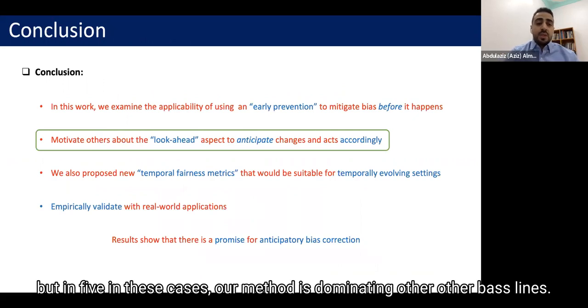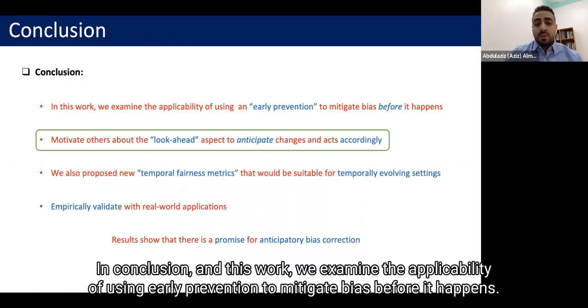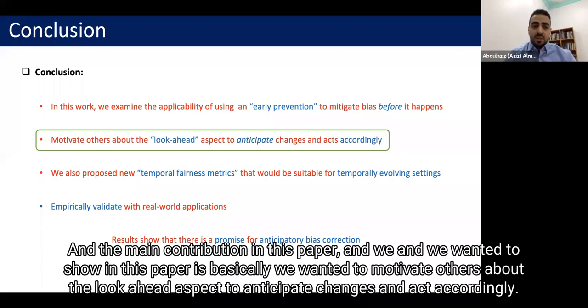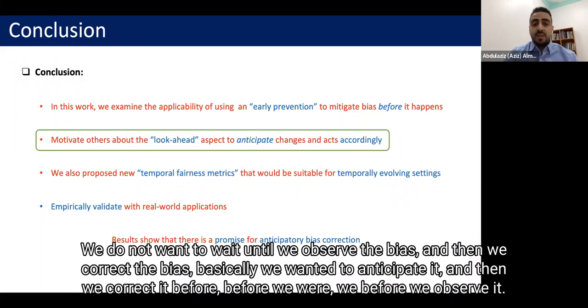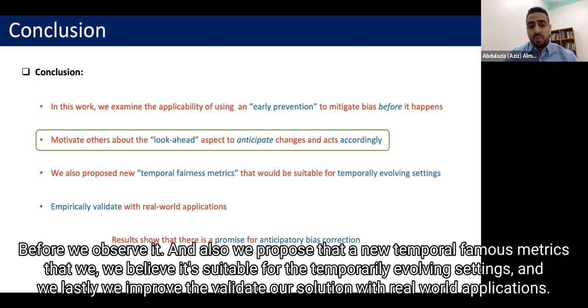In conclusion, in this work, we examined the applicability of using early prevention to mitigate bias before it happens. And the main contribution we wanted to show in this paper is basically that we wanted to motivate others about the look ahead aspect, to anticipate changes and act accordingly. We do not want to wait until we observe the bias and then correct it. Basically, we wanted to anticipate it, and then correct it before we observe it.